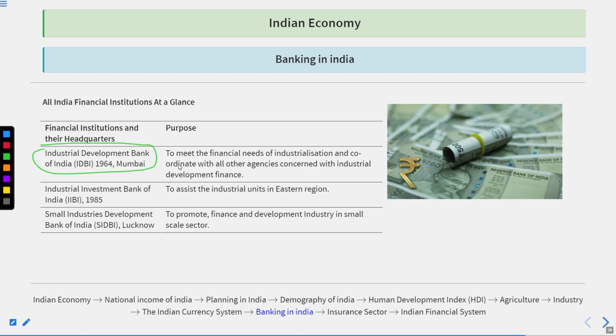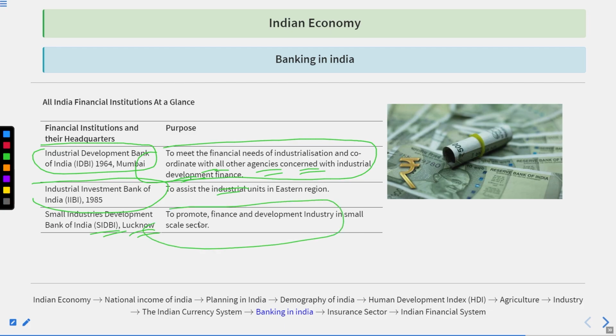Industrial Development Bank of India, to meet the financial needs of industrialization and coordinate with all other agencies concerned with industrial development and finance. Industrial Investment Bank of India, to assist industrial units in eastern regions. Small Industries Development Bank of India, Lucknow, to promote finance and development of industry in the small sector.